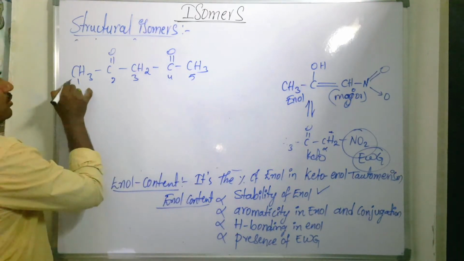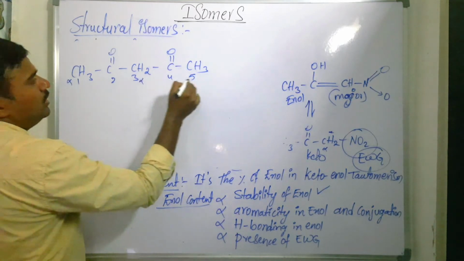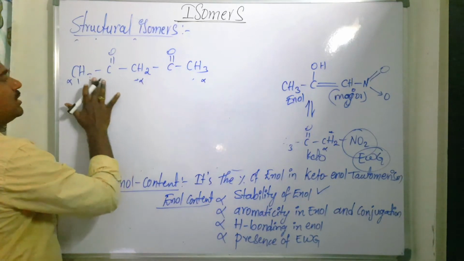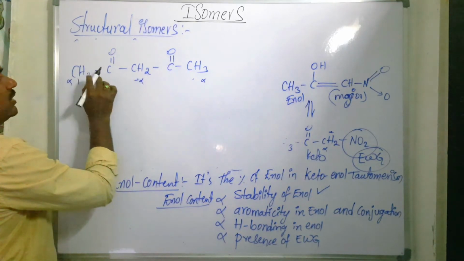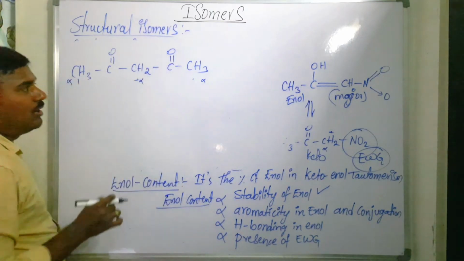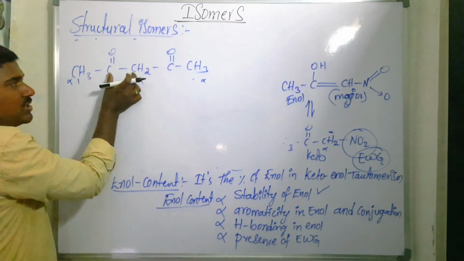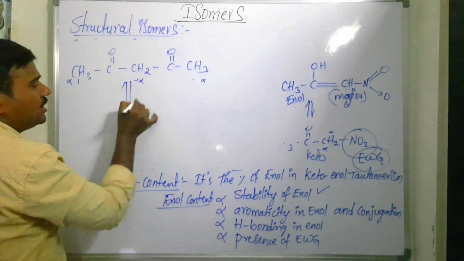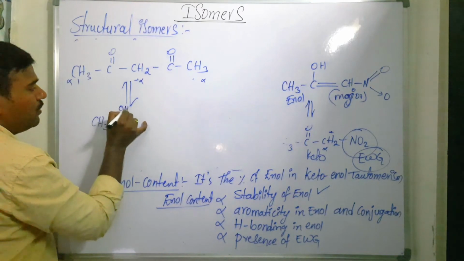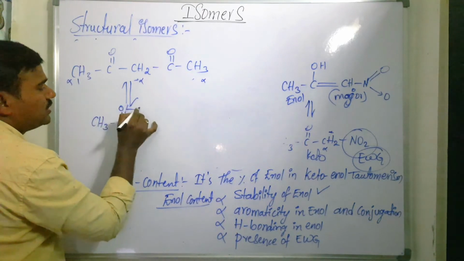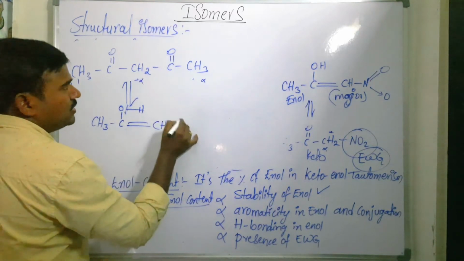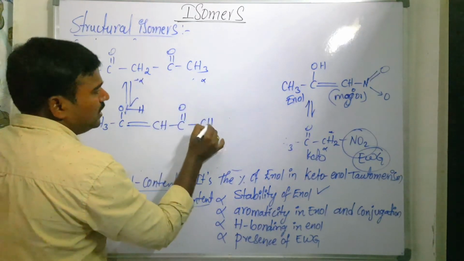There are two alpha carbons here. So this is also an alpha carbon. Okay? So then what happens here? The double bond may be formed between these two carbons, or between these two carbons. The double bond formed between these two carbons is the major one. Now you see here, whenever the double bond is formed here, CH3, COH, double bond, here CH, C double bond O, CH3.